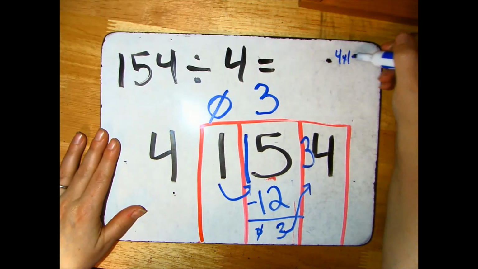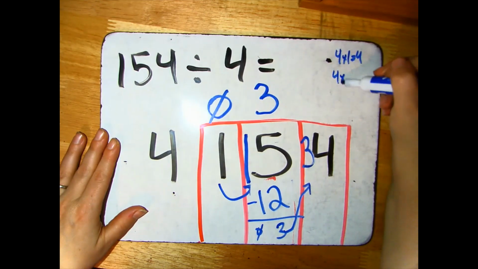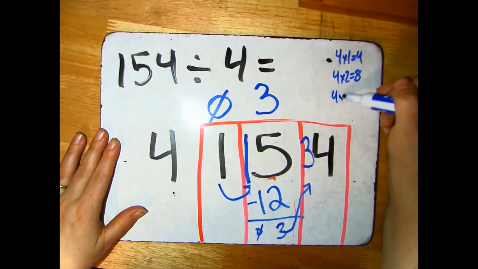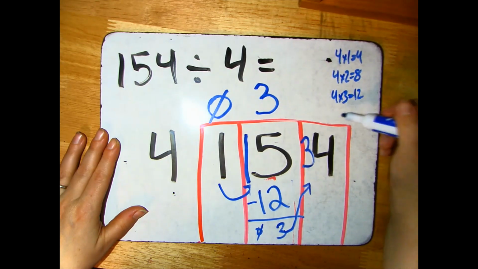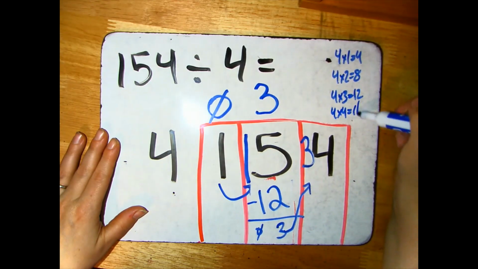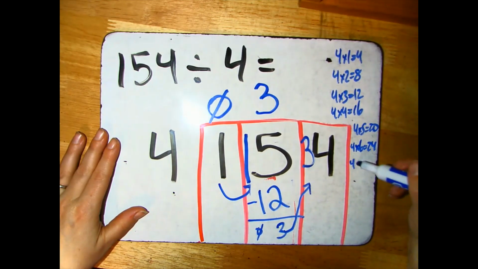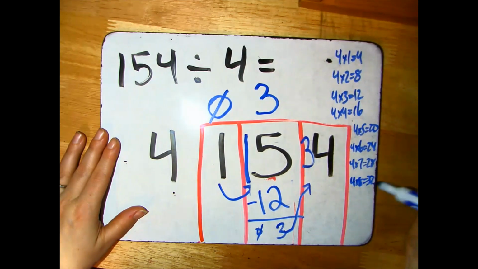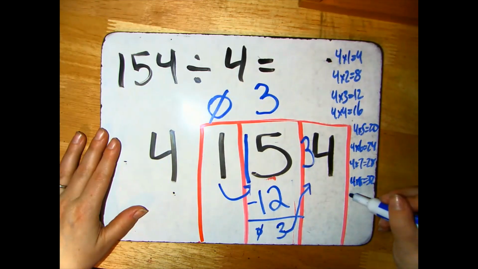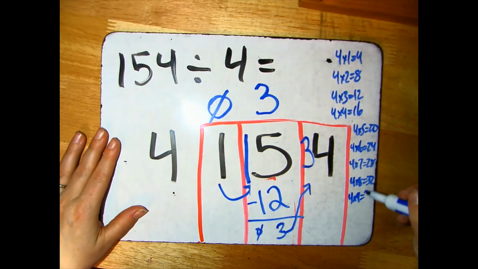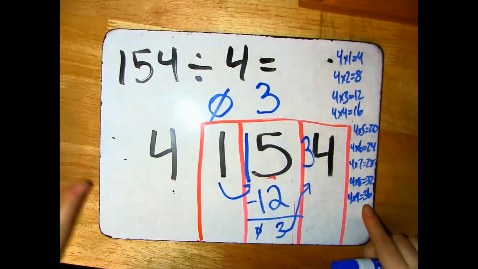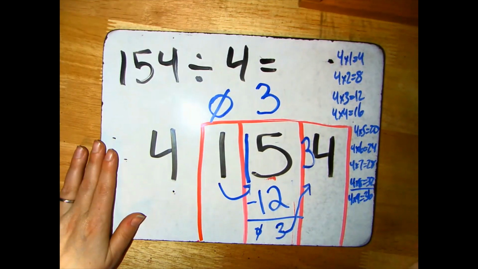4 times 1 is 4. 4 times 2 is 8. 4 times 3 is 12. 4 times 4 is 16. We got a long ways to go. 4 times 5 is 20. 4 times 6 is 24. I'm getting closer. 4 times 7 is 28. 4 times 8 is 32. I bet that's going to be the one I use. Let me check 4 times 9 to make sure. 36. Oh, that's too big. I don't have enough to make 36. I'm going to have to go with 4 times 8.